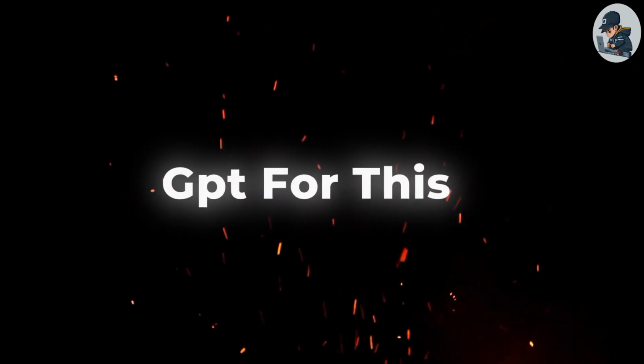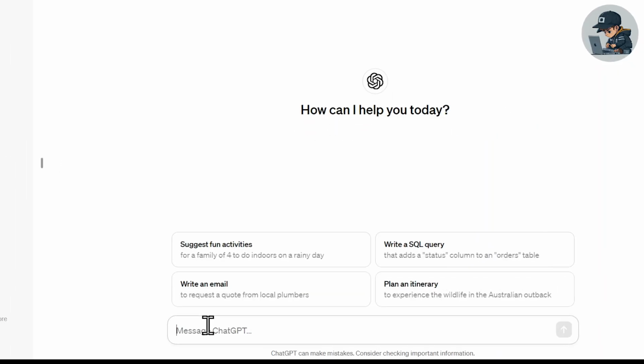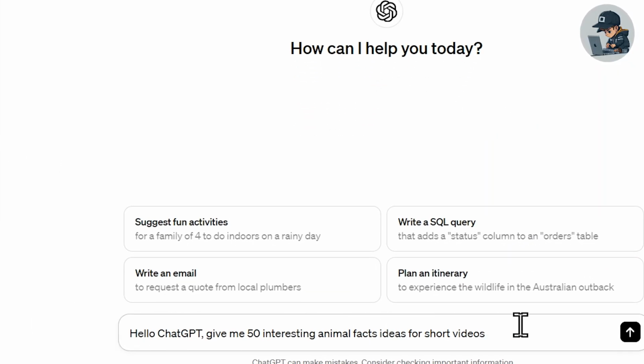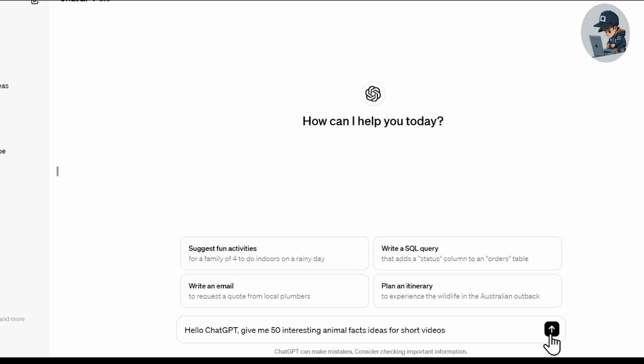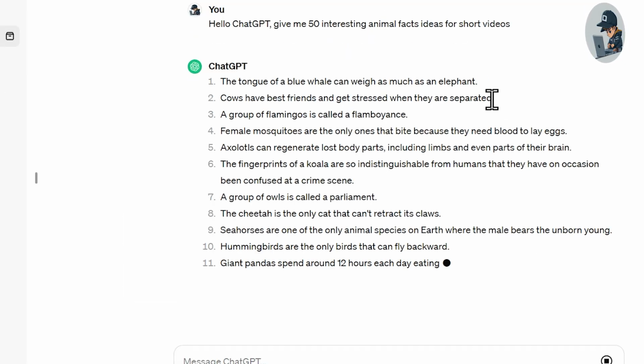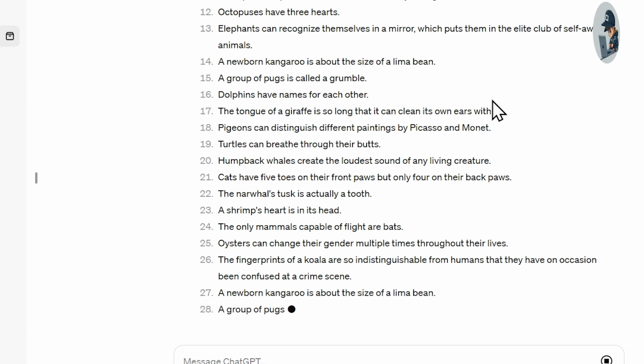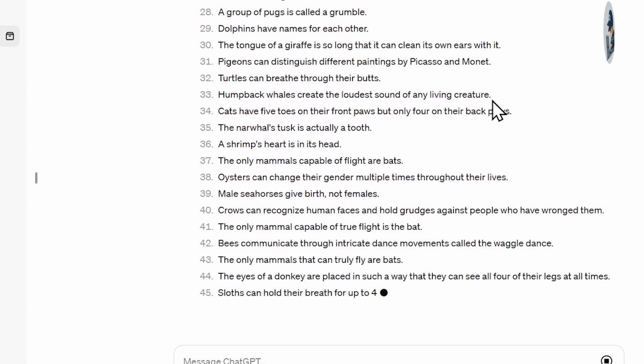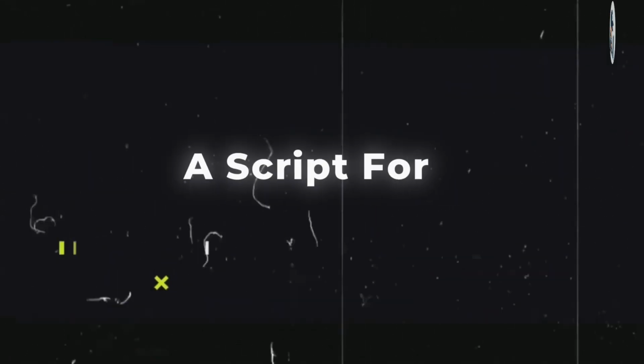I'll use ChatGPT for this purpose. I'll go to ChatGPT and ask, "Hello ChatGPT, give me 50 interesting animal facts, ideas for short videos." As soon as I hit enter, you'll see that ChatGPT has provided me with 50 fact ideas. Now you can use these to create short videos. All right, my friends, now we need a script for the short video.